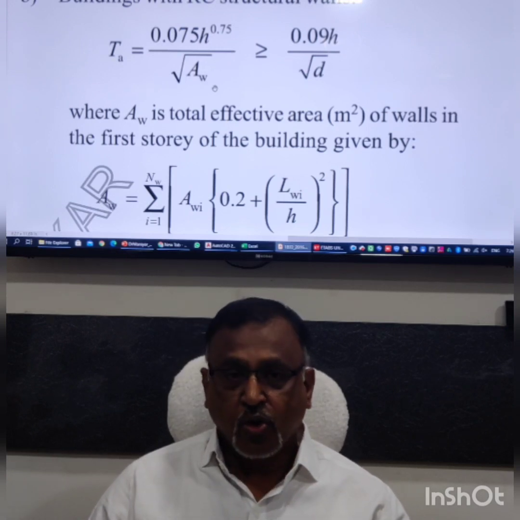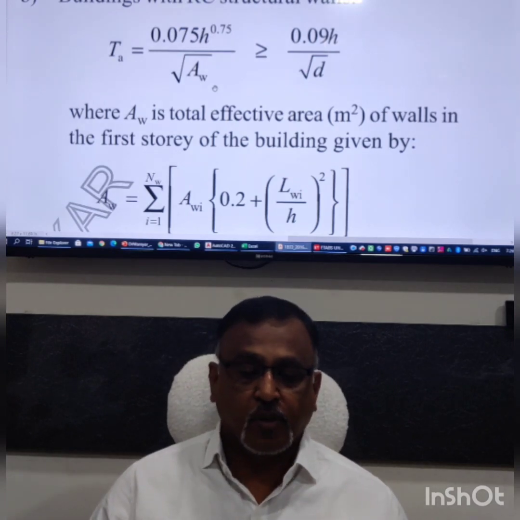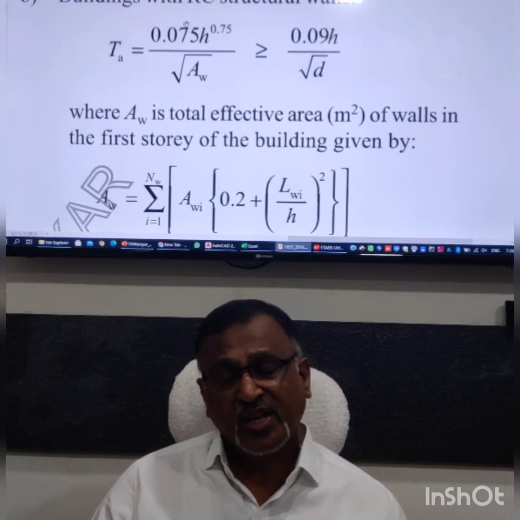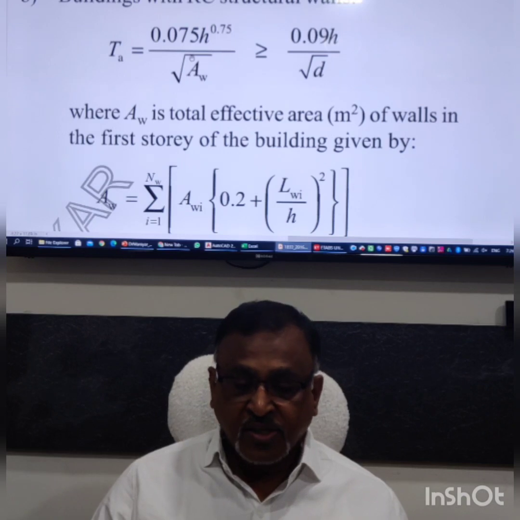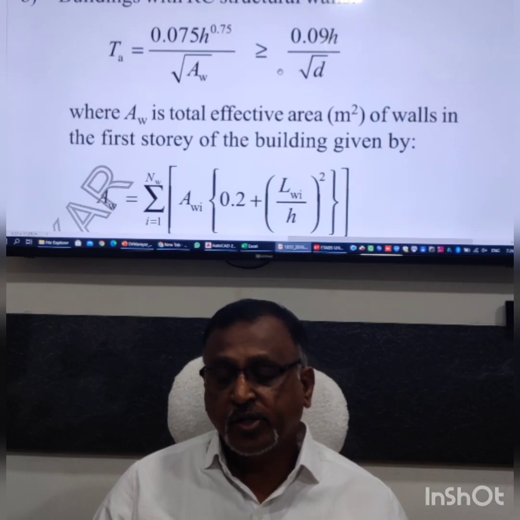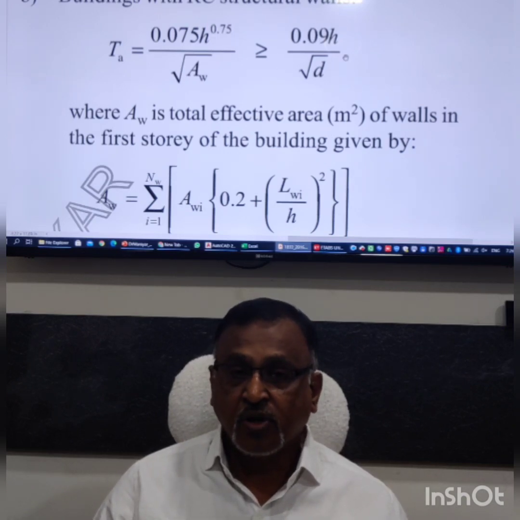If I don't consider it at all, I go to the formula which gives the highest time period. If I am considering this, the time period should not be shorter than given by this formula.